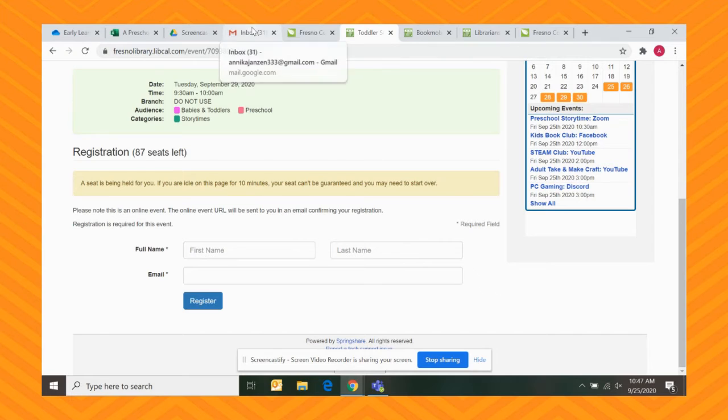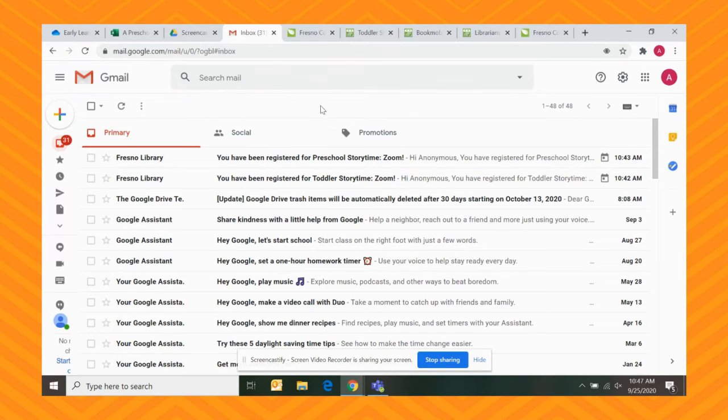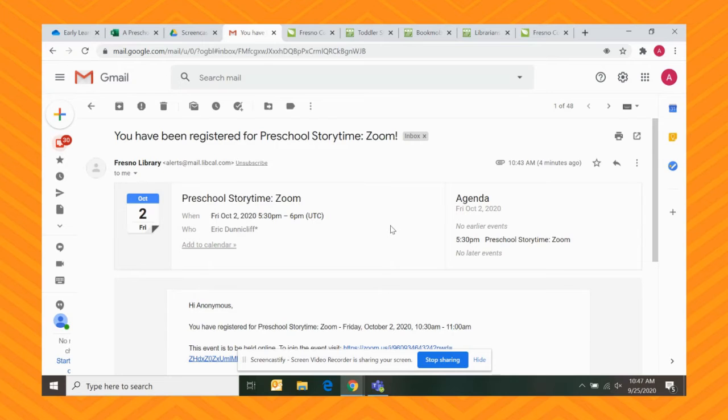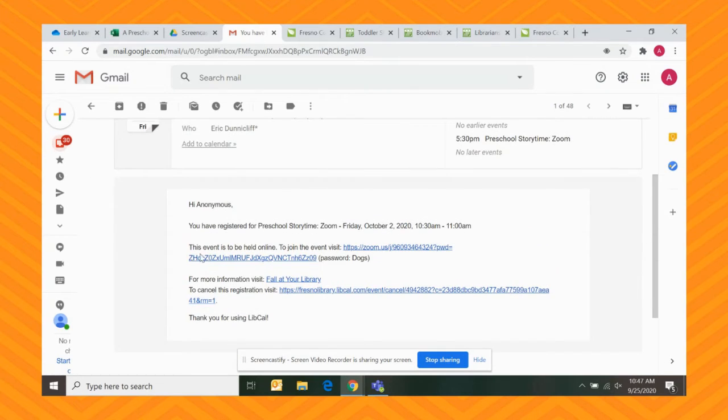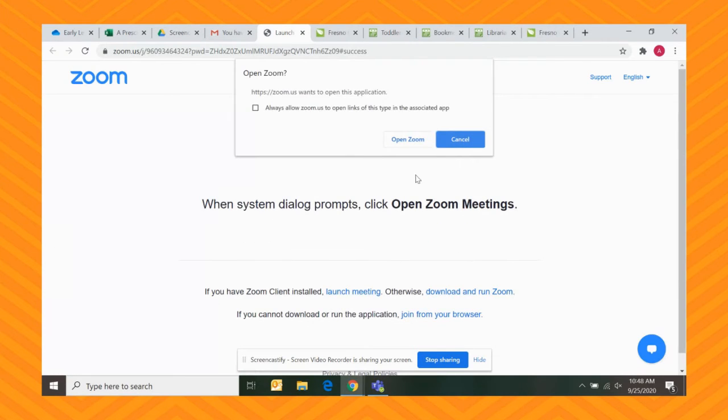So I'm going to go over to my email here. And when it's time to join the event, you can just click on your email, and this will lead you to the link to the event. And all you have to do is click on this link to join. It's going to ask you for a password, which is listed right after the event. So we'll click on this and click Open Zoom.